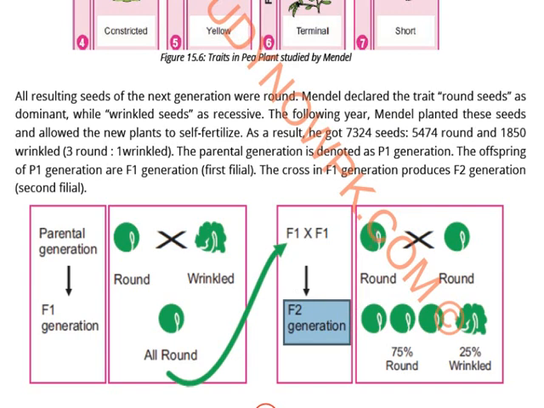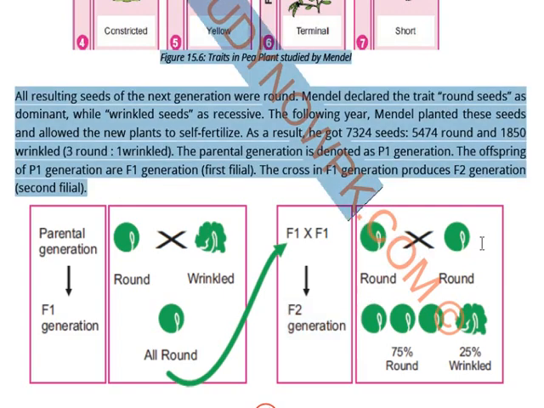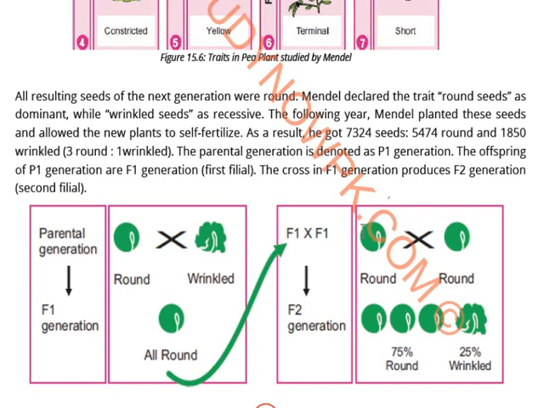So see, what he did was, this was a 3 to 1 ratio. He crossed two round seeds, but the result he got was 75% round and 25% wrinkled.